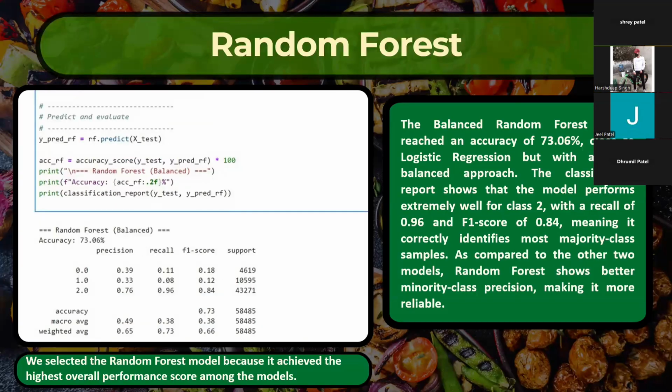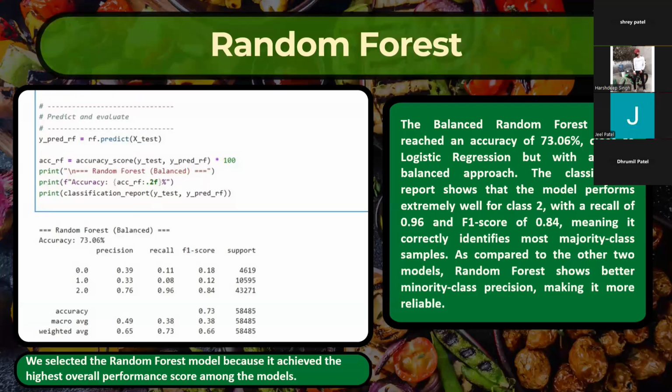Then we tried the random forest. The accuracy was 73%, similar to logistic regression, but the recall for class 0 and class 1 was very high compared to the last models, which is 0.11 and 0.08. So then we decided on this random forest.